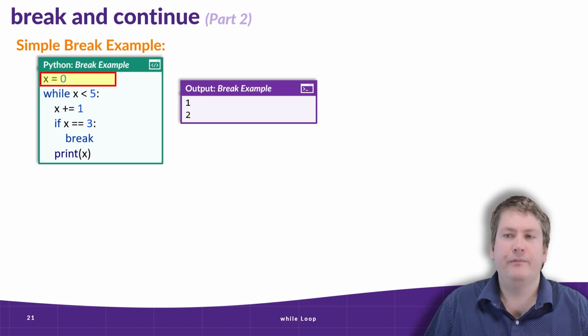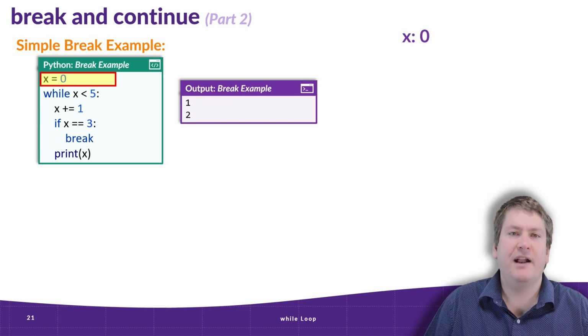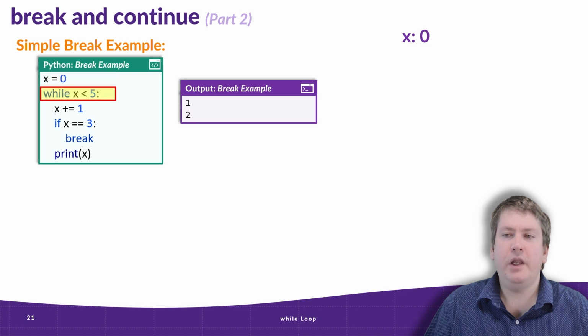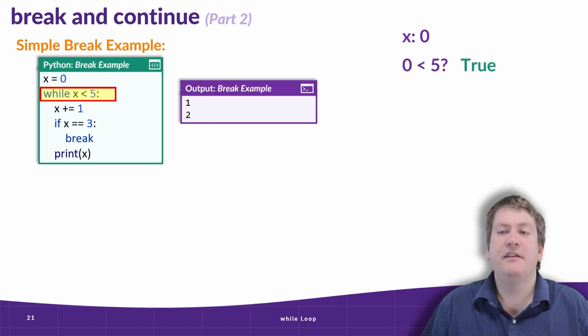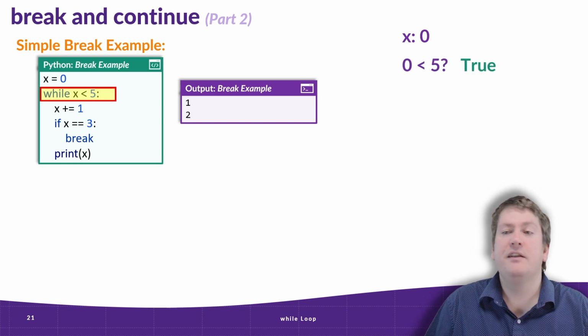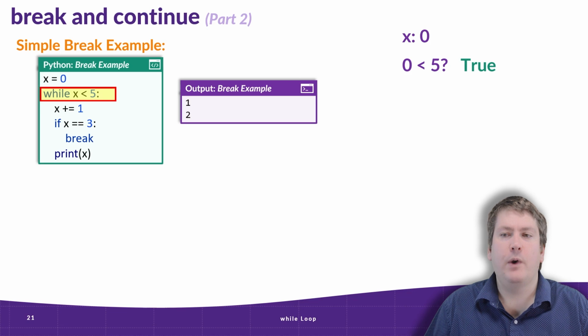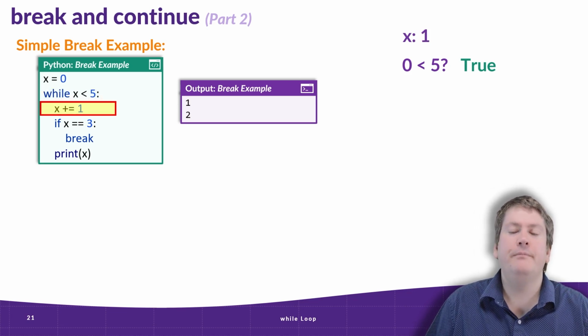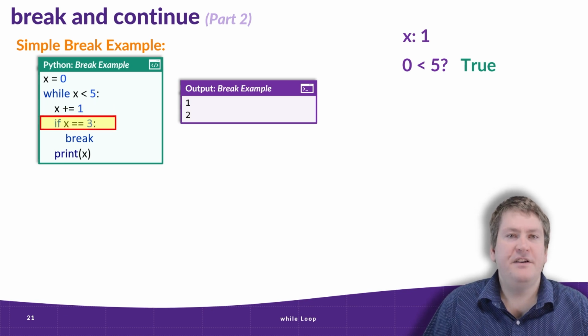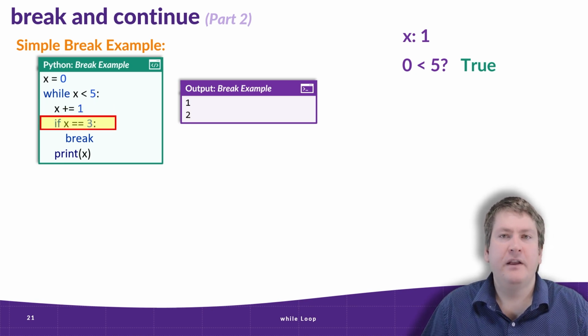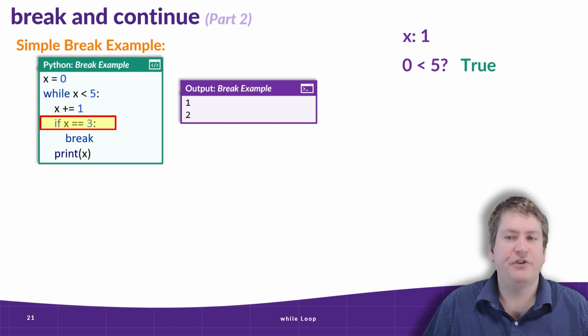Let's explore why by tracing through it. So we start with x equals 0. So we'll up here denote a variable, and we'll keep track of its value. We're going to start it at 0. Next, we get to the while loop, and x less than 5 is going to be true because x is currently 0 and 0 is less than 5. That means we enter the while loop. First statement says add 1 to x, so x is now updated to 1. And now we're checking if x equals 3. In this case, x is currently equal to 1. 1 does not equal 3, so we're not going to enter this if statement. We jump over it.